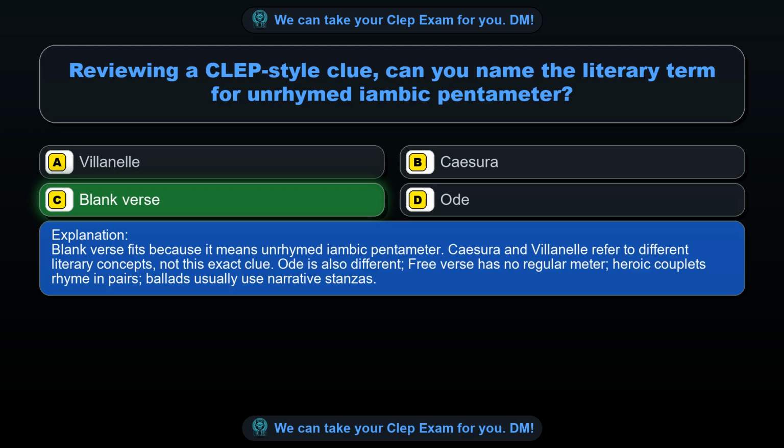Blank verse fits because it means unrhymed iambic pentameter. Caesura and villanelle refer to different literary concepts, not this exact clue. Ode is also different, free verse has no regular meter, heroic couplets rhyme in pairs, ballads usually use narrative stanzas.